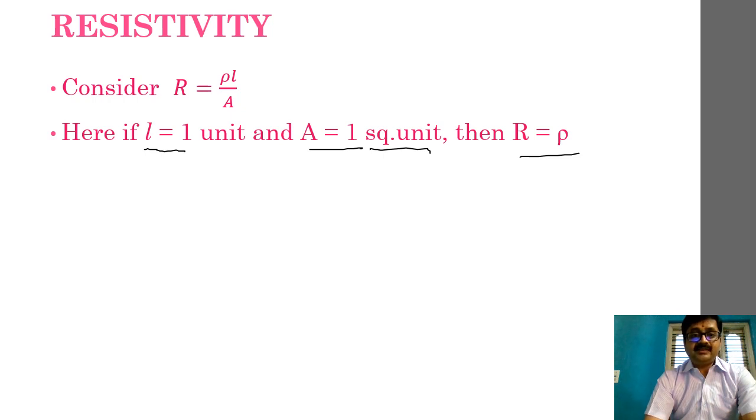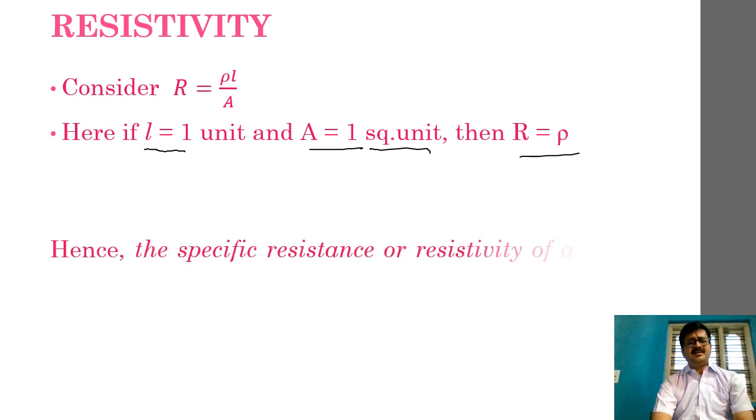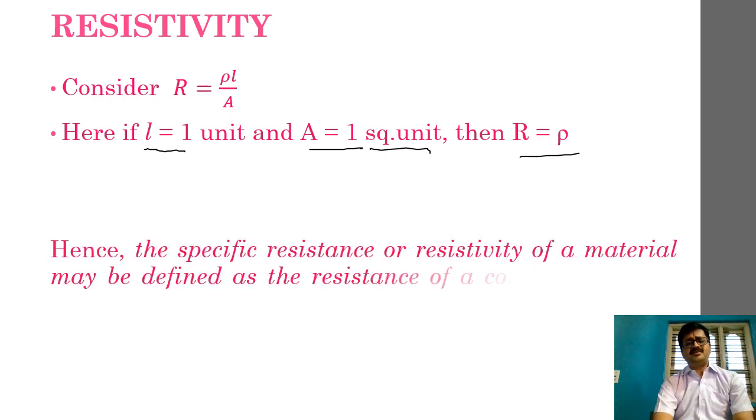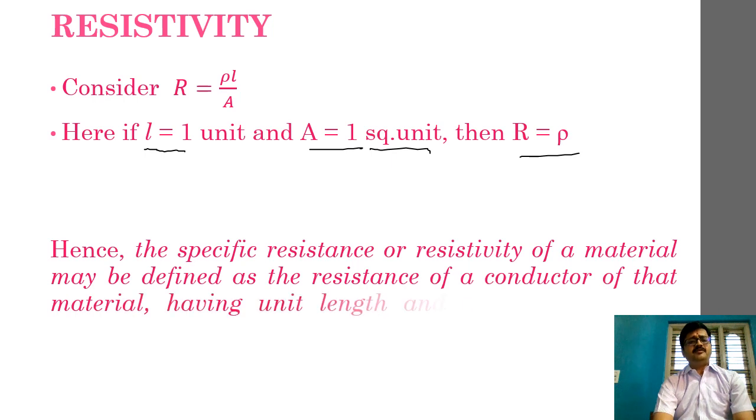Then can we not define this particular value of resistivity in a simpler way? We'll apply the same thing that we have used in this empirical assumption. So according to this, we can say that the specific resistance or resistivity of a material of a conductor may be defined as the resistance of a conductor of that particular material. That means I am talking about some material.